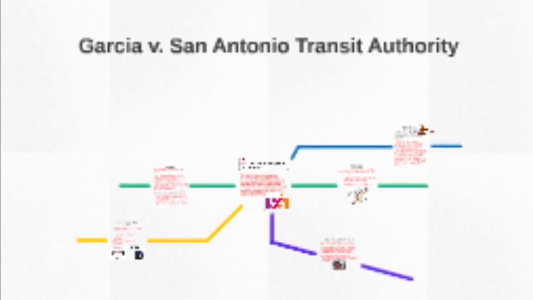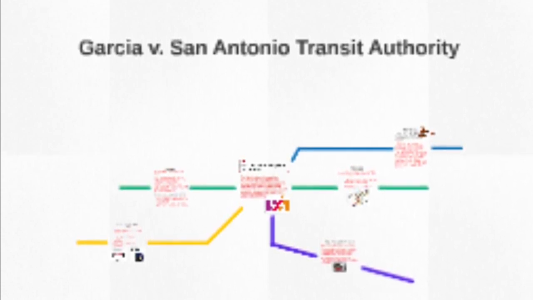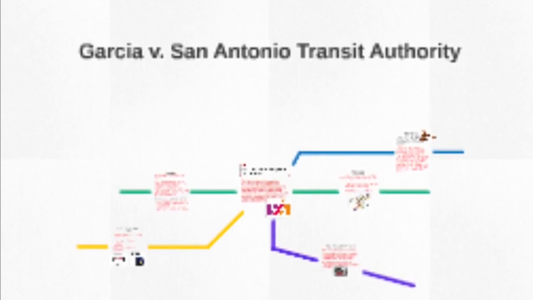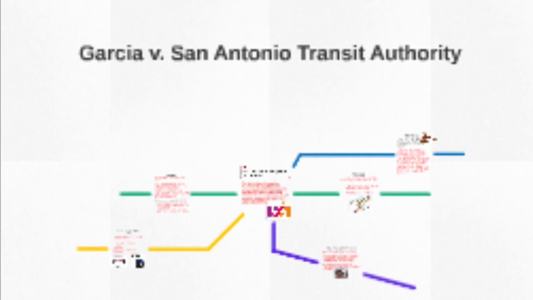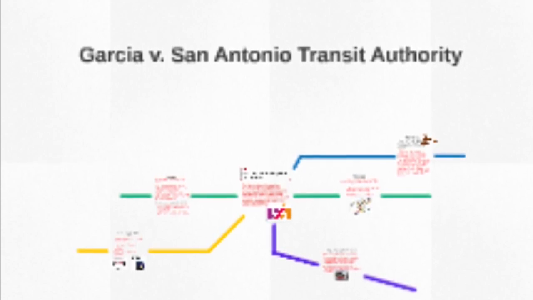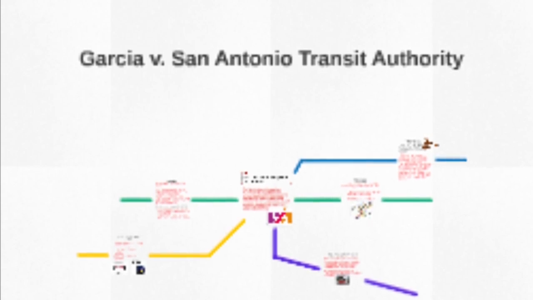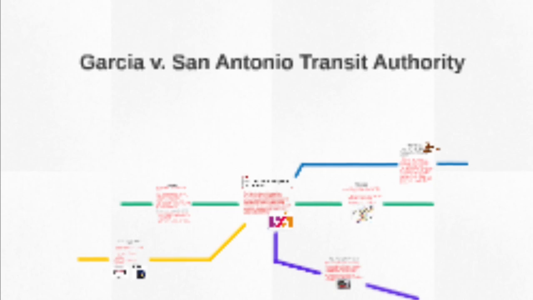The ruling in this case was a 5-4 decision where the court held that the guiding principles of federalism established in National League of Cities versus Usery were unworkable, and that the San Antonio Metropolitan Transit Authority was subject to congressional legislation under the Commerce Clause.